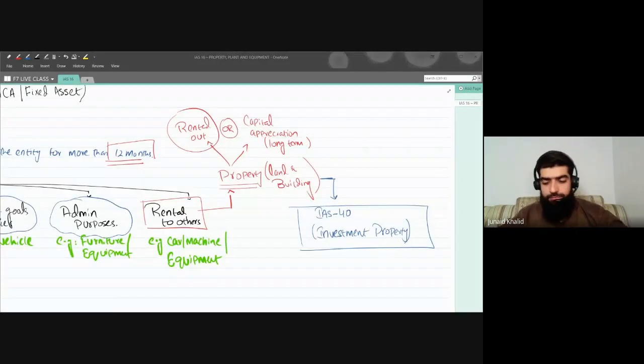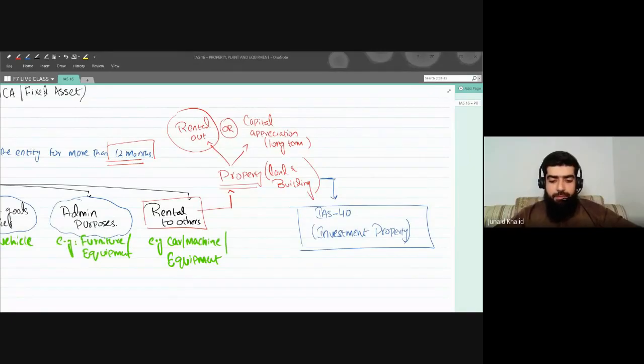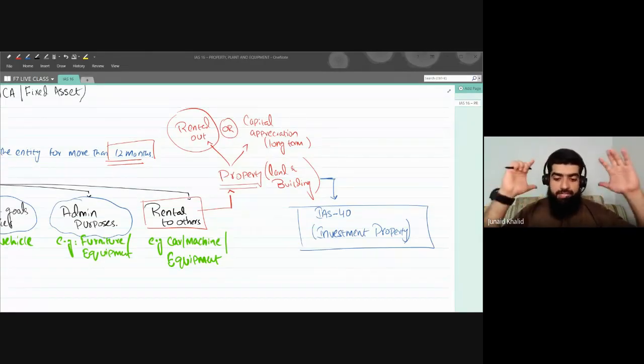Please do let me know. Yes, sir. If I may ask a question: you have a land, or let's say a building, and you lease it out. Do you account for it under IAS 16? Let's say you lease it out for 6 months or 1 year or more than a year. This will be classified as an investment property. One more thing, Andrew, there is a separate standard for leasing.